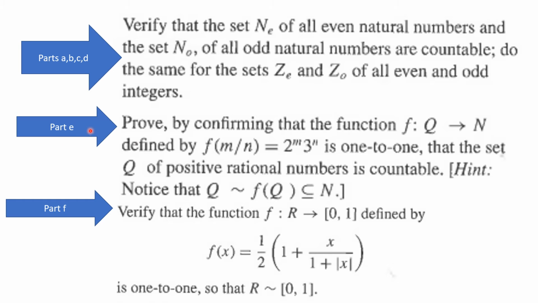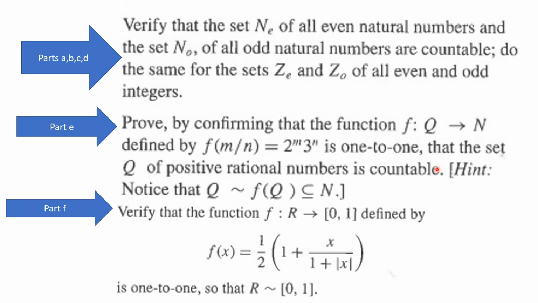Now, part E is asking you to prove using a different formulation than the one that Cantor used. So prove by confirming that this function f, going from the rational numbers Q, that's the m over n, where m and n are integers and n does not equal 0, to the natural numbers defined by f of m over n is equal to 2 to the m times 3 to the n, that this is a one-to-one function.